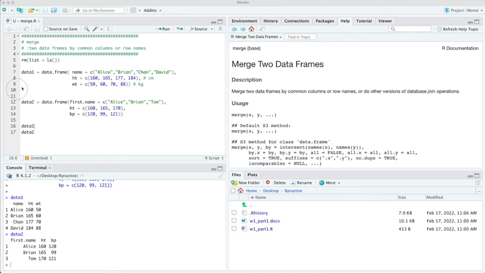Hello everyone. Today, we will learn how to merge two different data frames by common columns or row names. Here is the data example. The first dataset has 4 subjects with 3 variables: name, height, and weight.